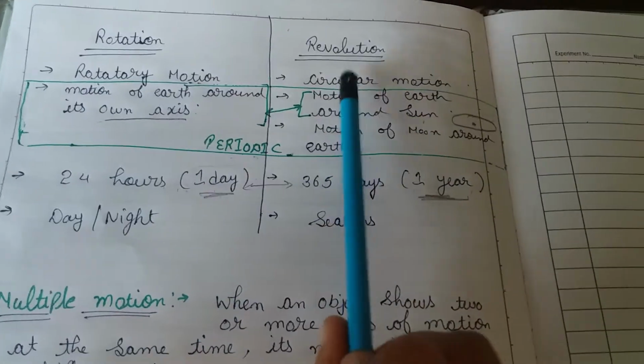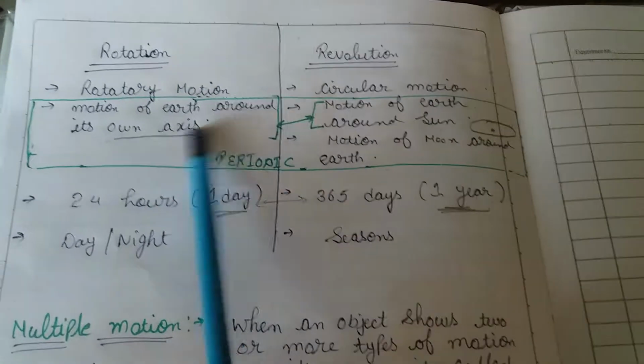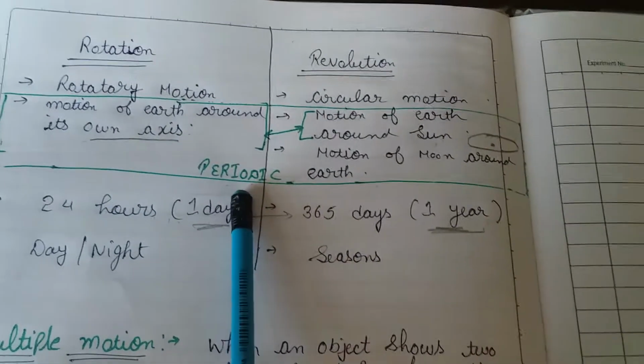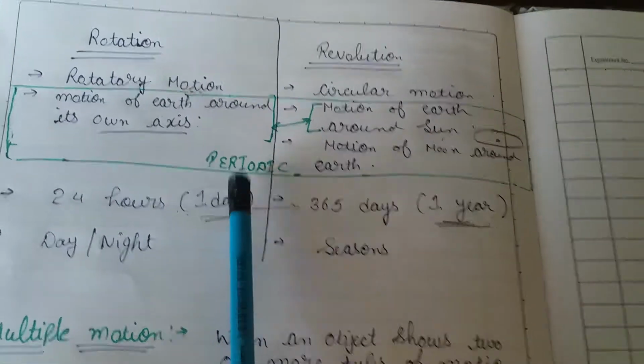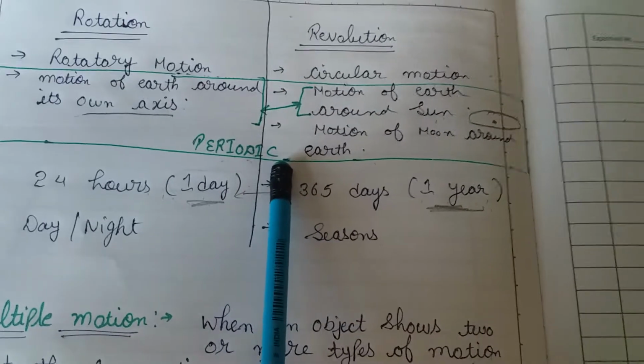We have seen the examples of circular and rotatory motion, and also you can write these examples in case of periodic motion. Okay, we know what periodic motion is, right? We have already covered this topic, and we now know that a motion that repeats itself at regular intervals of time is called periodic motion.